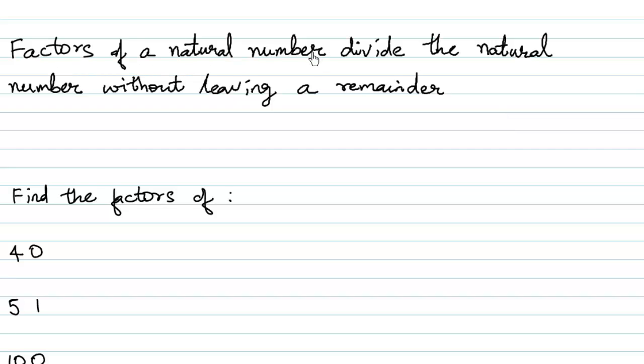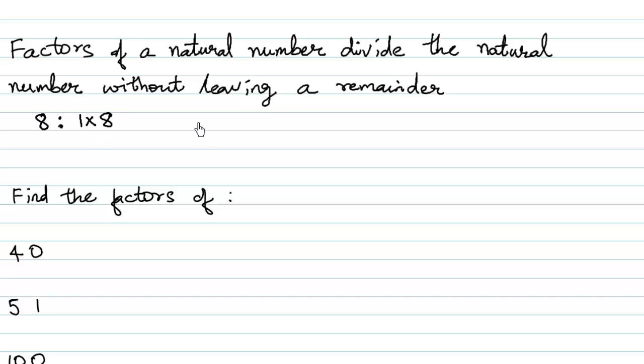Factors of a natural number divide the natural number without leaving a remainder. So, for example, if you want to find the factors of, let's say, 8, it means in which table do we get 8? We get 8 in the table of 1. For example, 1 8 is 8.